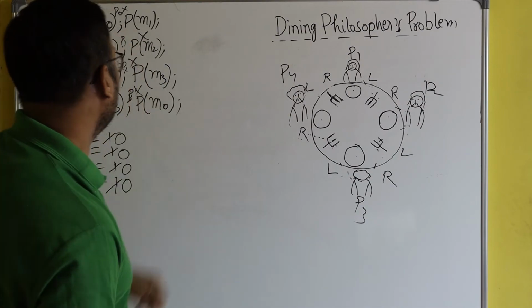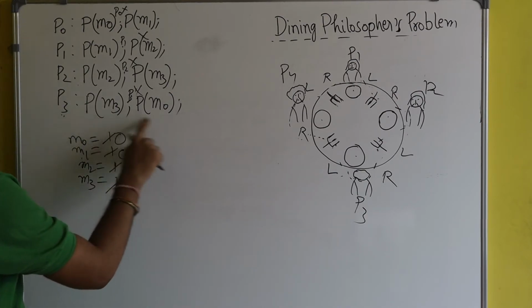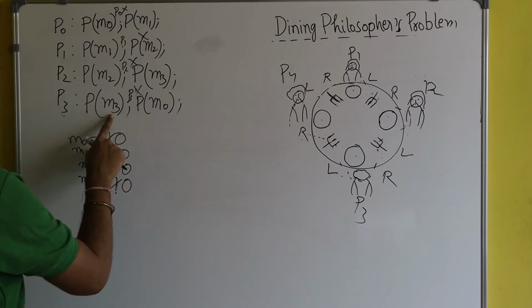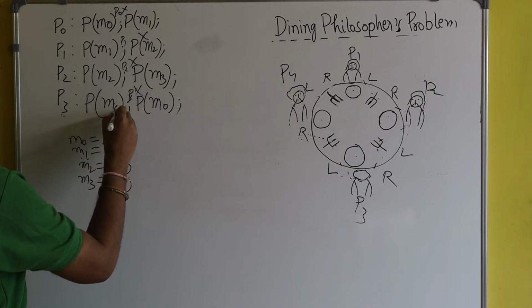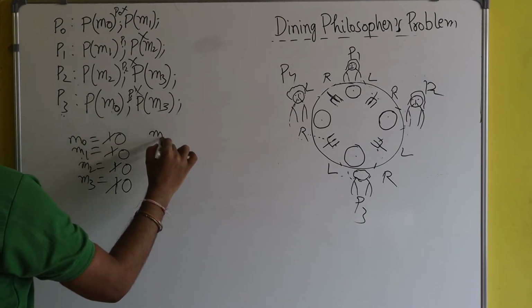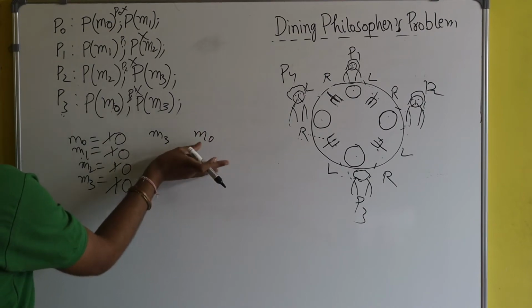Same thing we will do here. We will change the rule for process P3. What rule? Just reverse this. So here I will write M0 first and then M3. Initially it was M3, then M0. I have just swapped it.